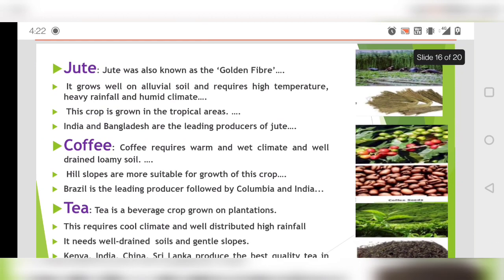Then we have jute, which is also known as golden fiber, because its color is a little bit like that. You can see in the picture also. So yes, it grows well on alluvial soil and requires high temperature, heavy rainfall, humid climate. So a lot of jute was being grown earlier in Bangladesh, because Bangladesh was also a part of India. So that time we were the leading producers of jute. Now it is Bangladesh, and in India it is West Bengal where a lot of jute is being grown. So it is grown in tropical areas. India and Bangladesh are the leading producers of jute.